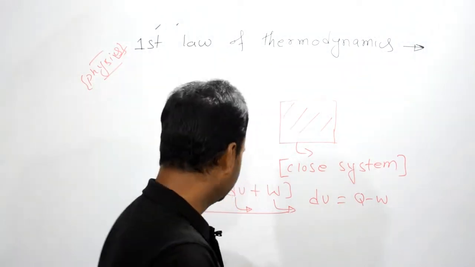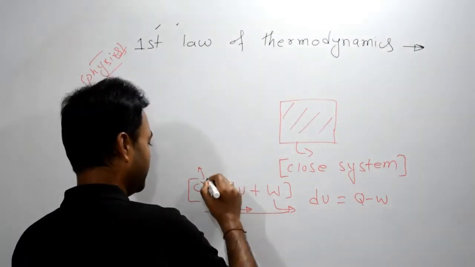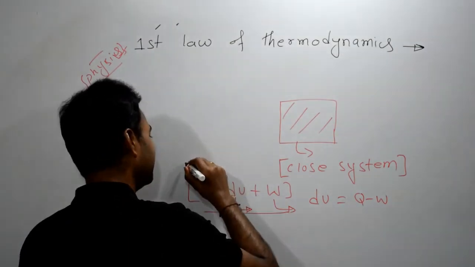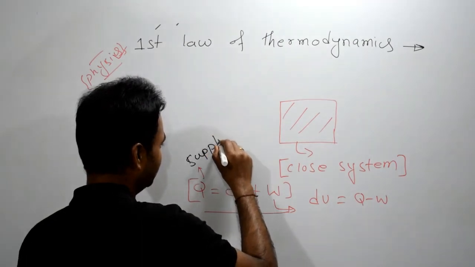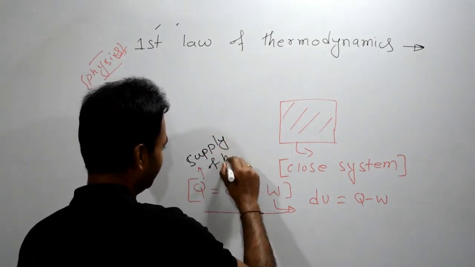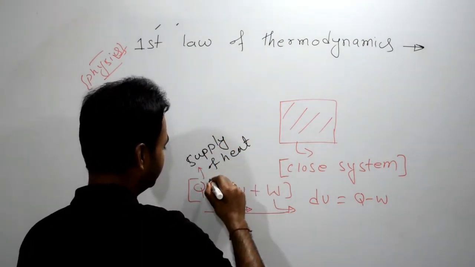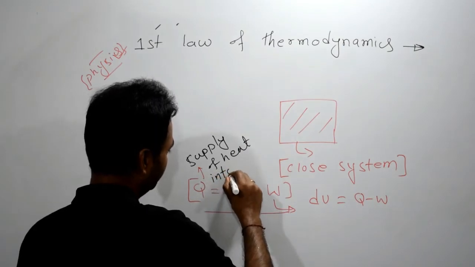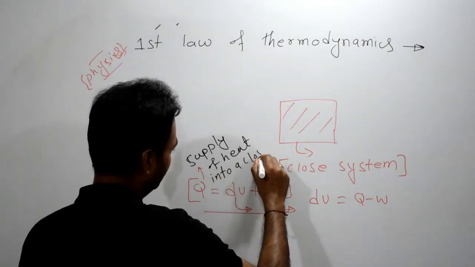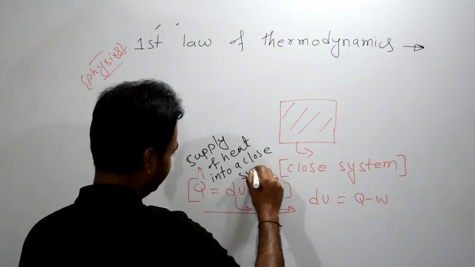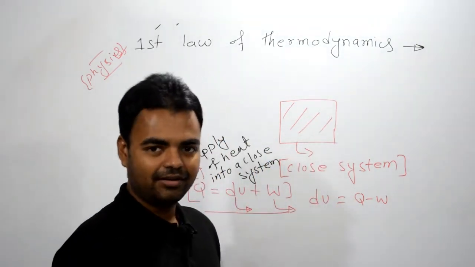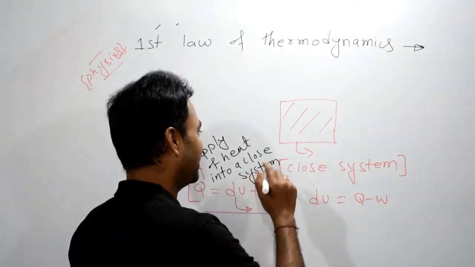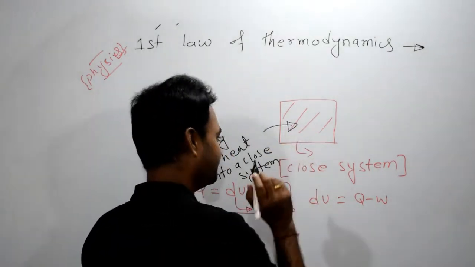Okay, so what is the meaning of q? It is the supply of heat into a closed system. So we have considered a closed system and we are supplying heat into it.